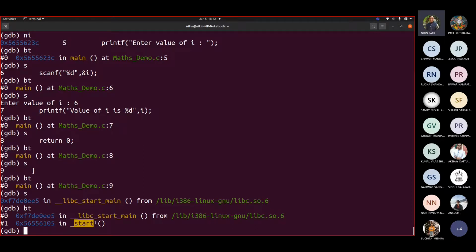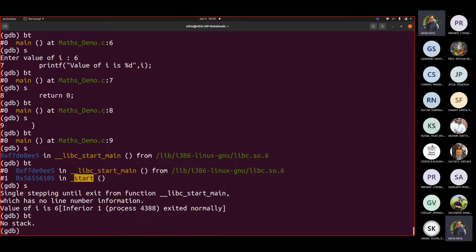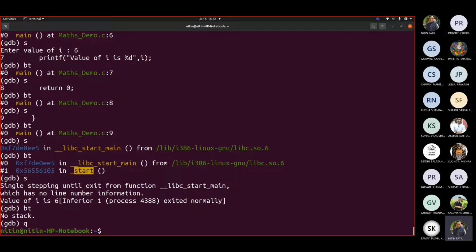Now it may not be clear from this picture, but if I execute, my program terminated and exited normally. Now if I say BT, my program is not in memory. Let me create the scenario with the kind of picture that I showed you in an Excel spreadsheet. Fine. Let us create the scenario. So Emacs maths stack demo.c.